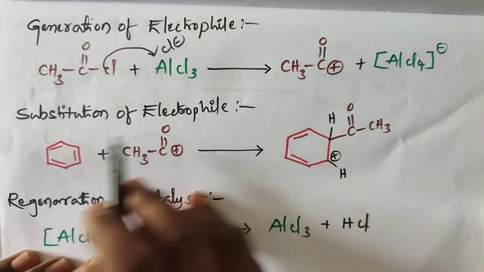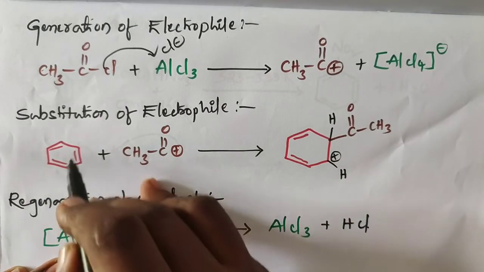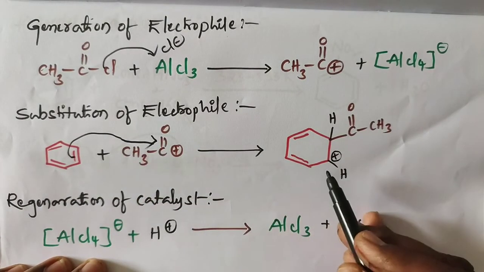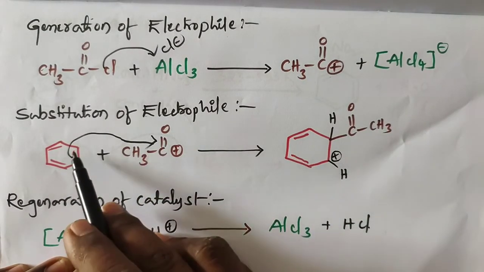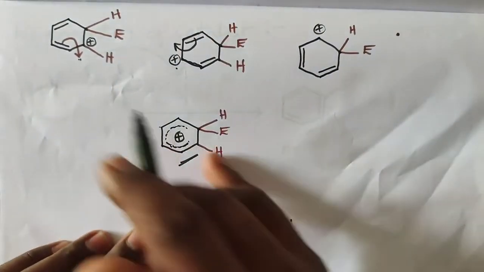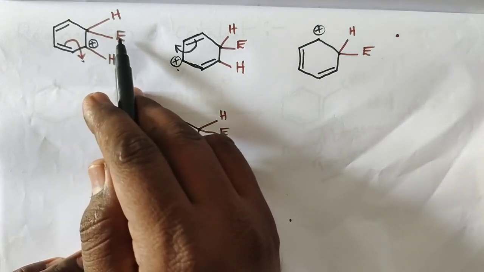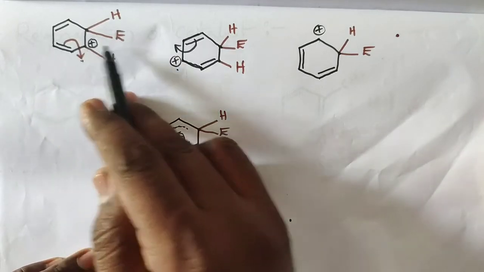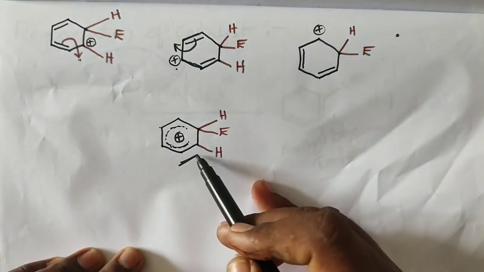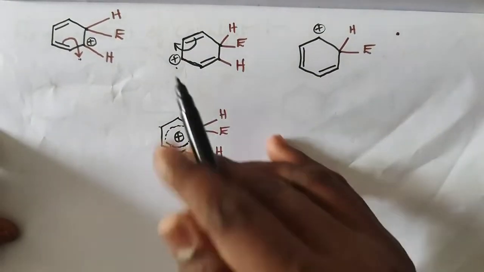After generation of electrophile, the electrophile is going to substitute on benzene by the shifting of a bond. The positive charge appears in this position, so the bond forms in this position. This positive charge is stabilized in the following way. In this, which one is the electrophile? COCH3. It is stabilized by the following structures, by shifting or delocalizing of these bonds.